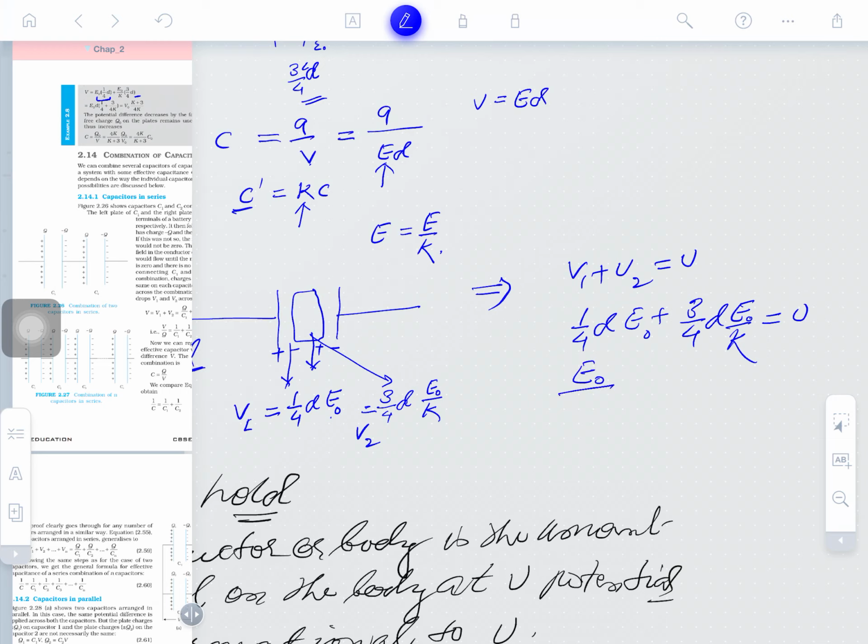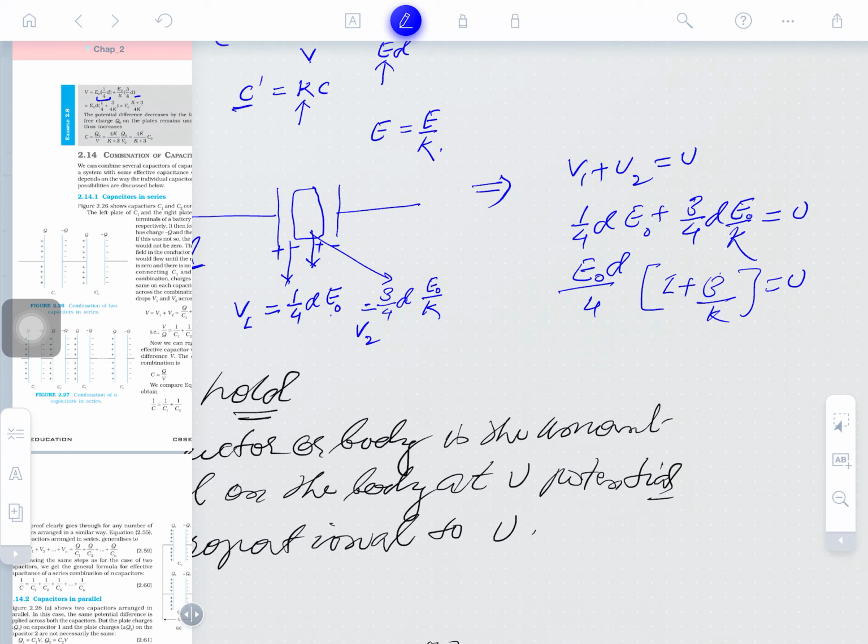Obviously the electric field is common, D is also common, and 4 is also common. What's left here, please tell me? So here will be 1 plus 3 by K, equal to V. So the potential is there.